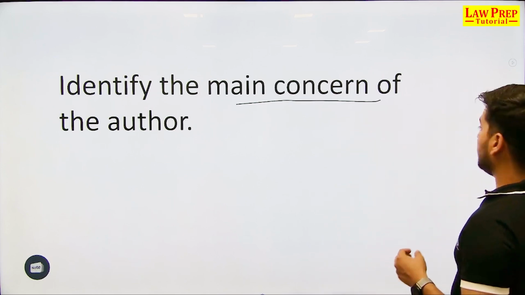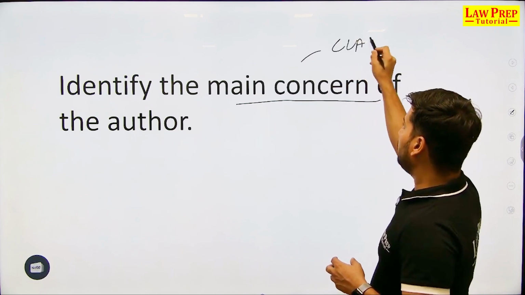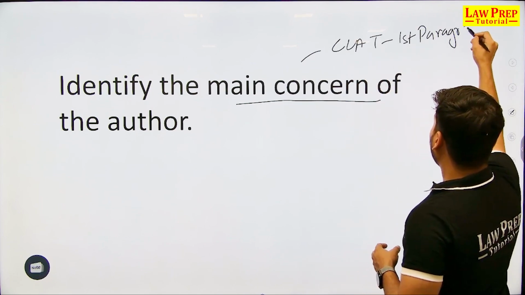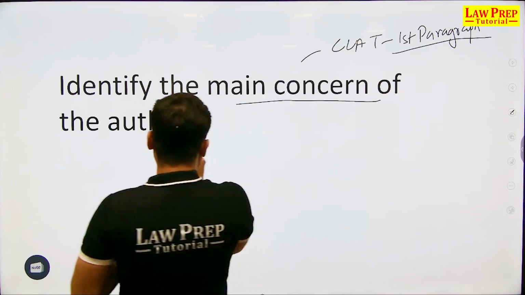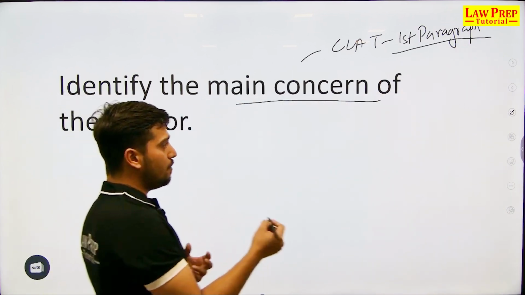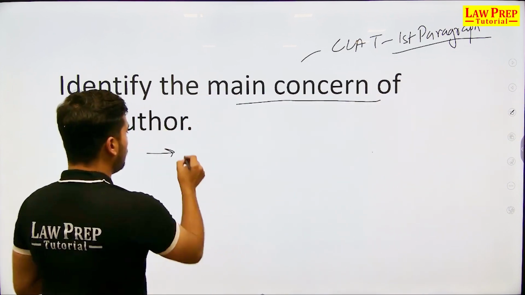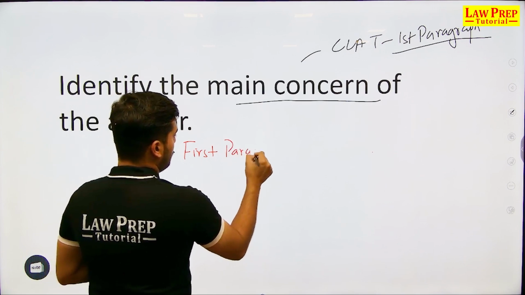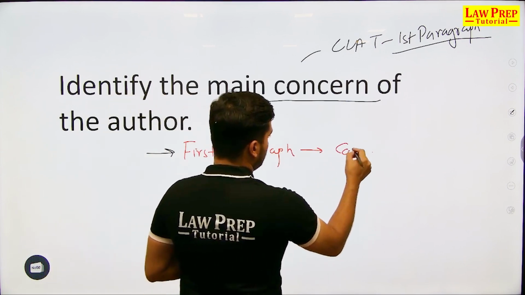This is very important. The moment you read any passage in CLAT for that matter and you read the first paragraph, you need to figure out what this topic is going to be all about. So there are two ways to do it. First, if you are a very well-read person who has a habit of reading newspapers, you will be able to figure it out from the first paragraph itself. So this can be applied to editorials and you can connect it with conclusions.